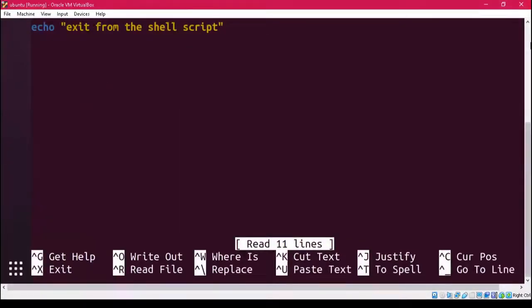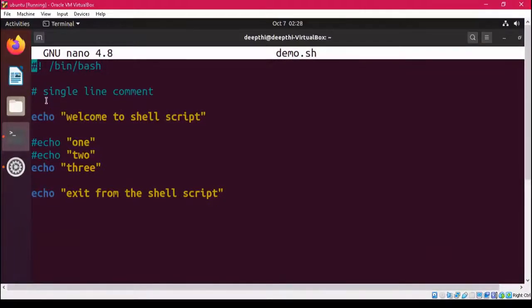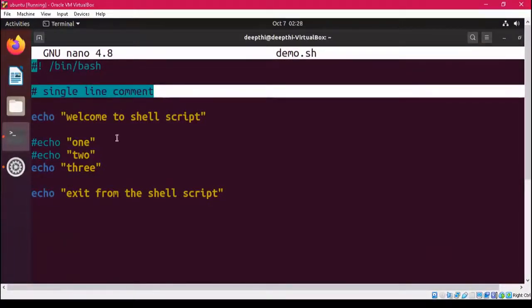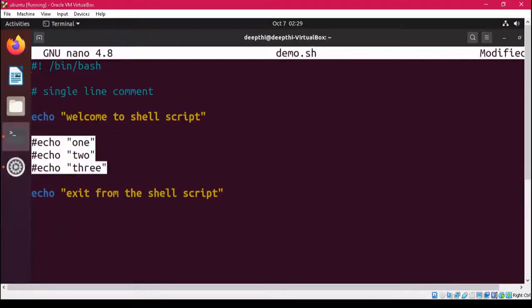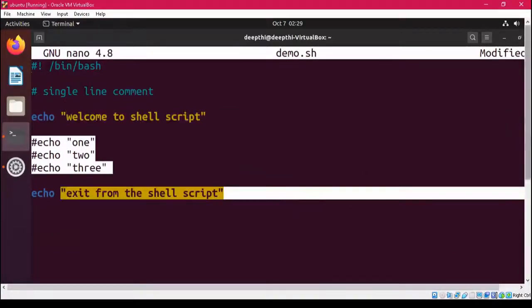Now the second type of comment is the multi-line comment. For this one we are representing a single line comment. Another way is if we have so many statements and we have to make all of them comments. One way is to precede all the statements with this hash. We have to make these 3 statements your comment, and that can be done with the help of multi-line comment. So one step is you precede all the lines with this hash symbol, and now we have only 2 statements that will be printed, that is welcome to shell script and exit from the shell script.